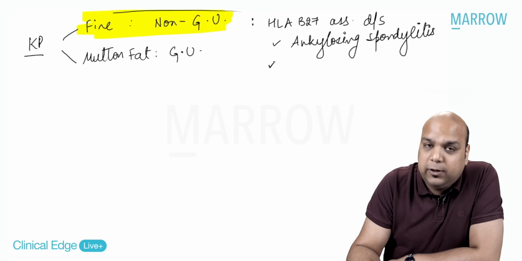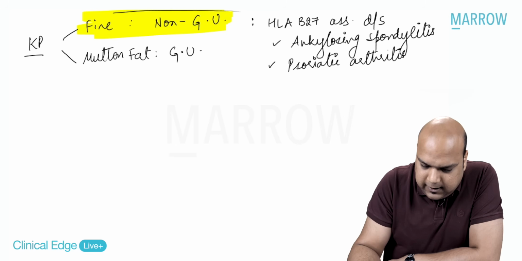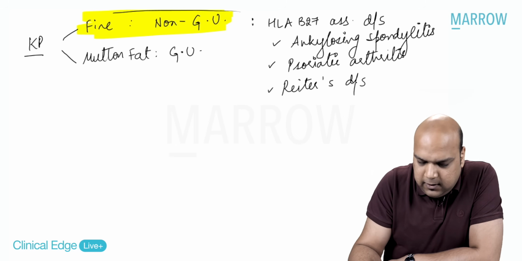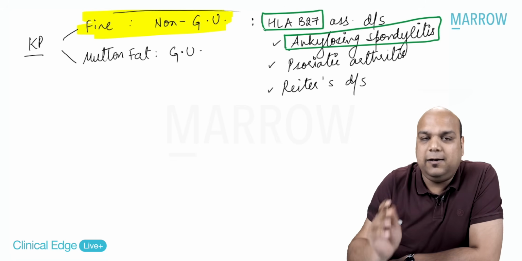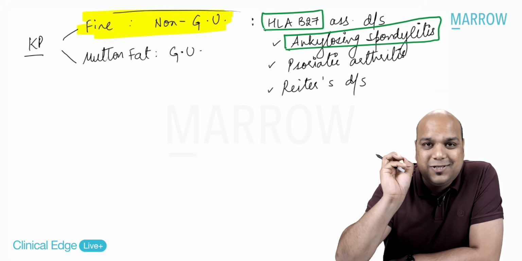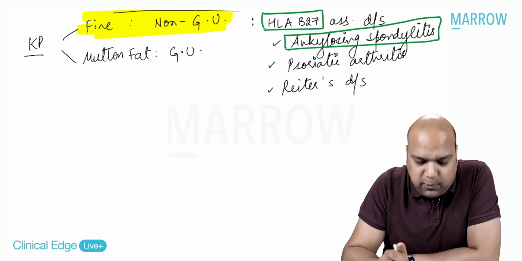Then what can be associated? Psoriatic arthritis. And then the last is Reiter's disease or reactive arthritis. But as a fact, I know ankylosing spondylitis has 90% association with HLA-B27. The most common HLA-B27 associated condition with uveitis will be ankylosing spondylitis.